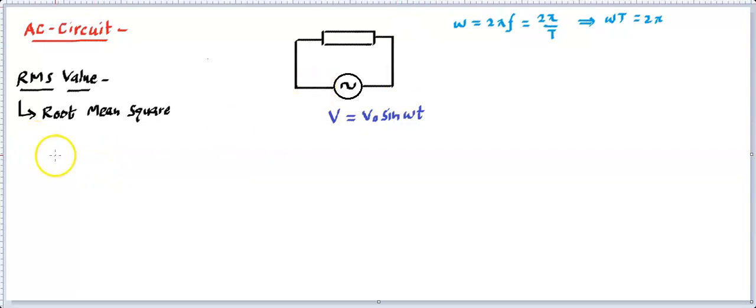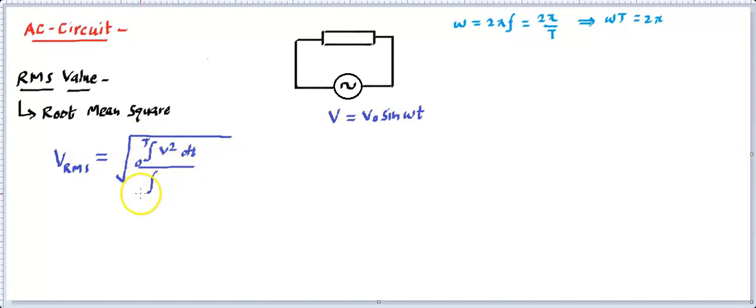And how are we going to find this RMS value? Let's say we are writing for V. So V RMS, or any RMS value, is defined like this. You have understood this RMS in thermodynamics somewhere, in KT already. A similar formula we are using is the integration of V square dt, the value squared over the time, from 0 to T if we are calculating for one time period, divided by the integral from 0 to T of dt. That means it's basically the average of the square, and then taking the square root.